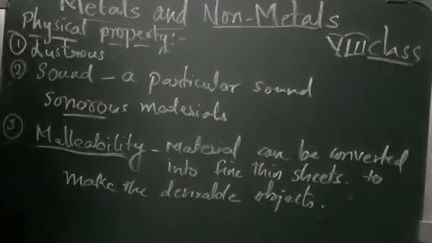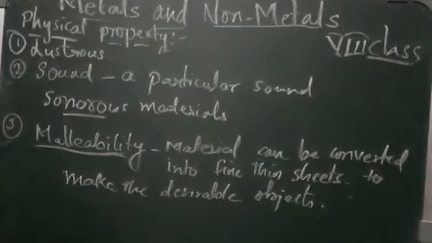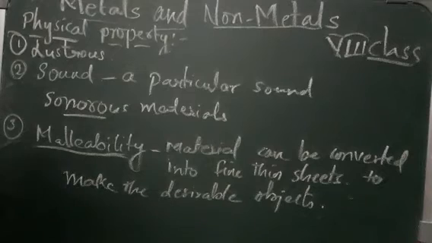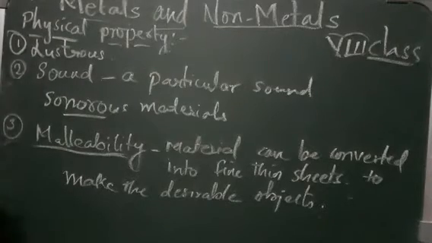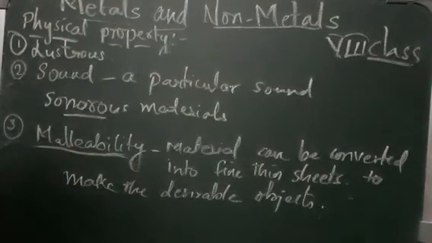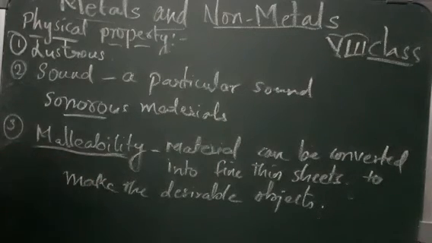Malleability. What is malleability? Malleability is nothing but materials can be converted into fine, thin sheets to make the desirable objects. Okay. For example, if you see your house shed, you see that they are made up of metals. What they'll do, they'll just beat it so many times. They'll beat it and prepare this kind of sheets which you keep on the roof of your house. Okay, so that is possible because of this malleability property.